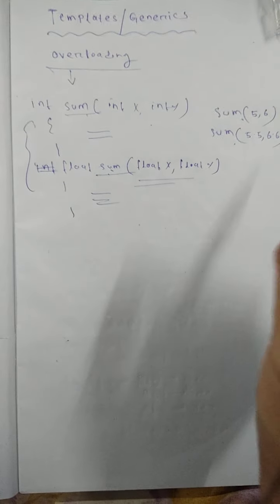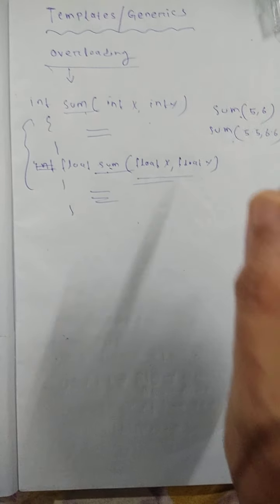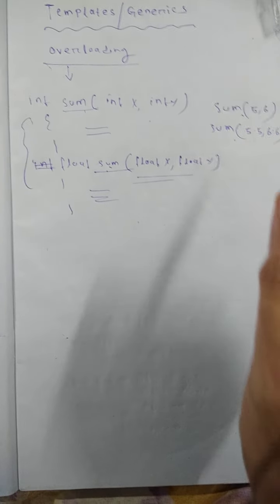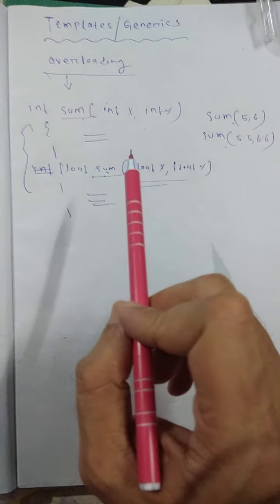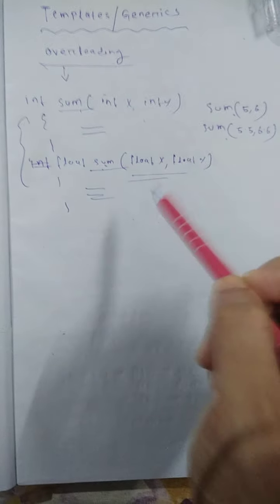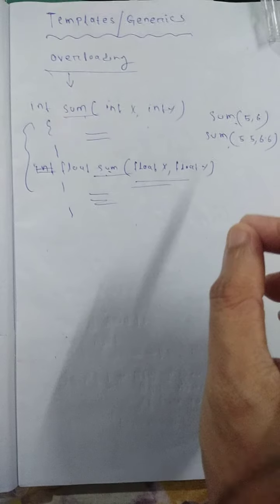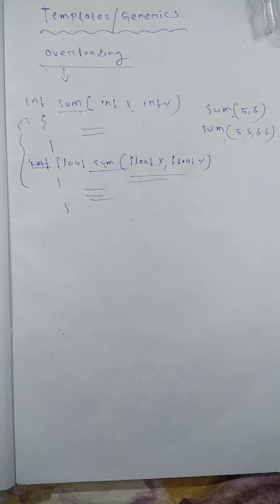Now our question is how to reduce the program size. Can we reduce it? Yes. For this, I want to declare one function which performs all the operations, for integer, for float or double. So for that we need templates or generics.